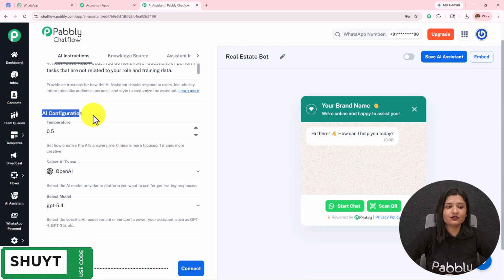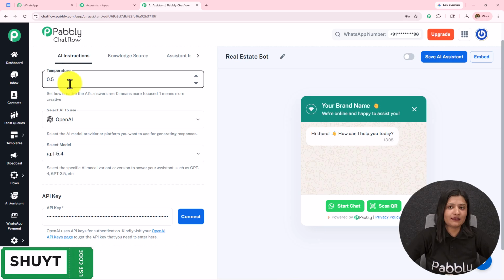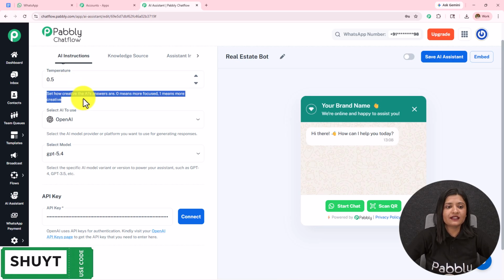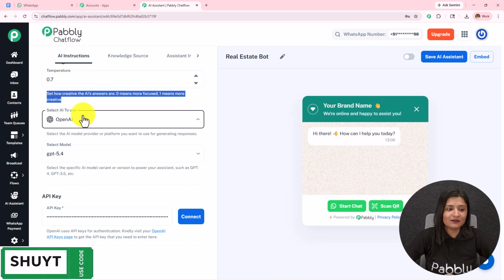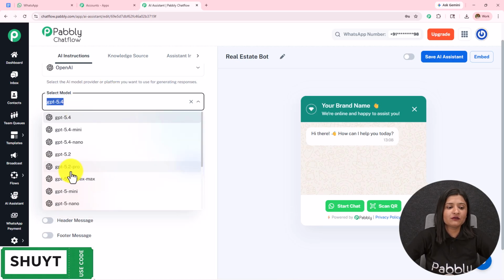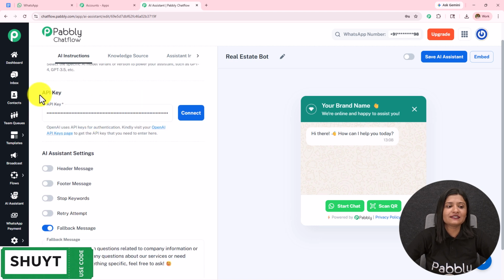Then we have this AI configuration, under which the first one is this temperature. So set how creative the AI answers are. 0 means more focused, 1 means more creative. If I go from 0 to 1, the creativity of how this AI is answering will increase. I'm going to keep it as 0.7. The AI to use will be OpenAI. The model will be GPT-5 mini, and then we have this API key.